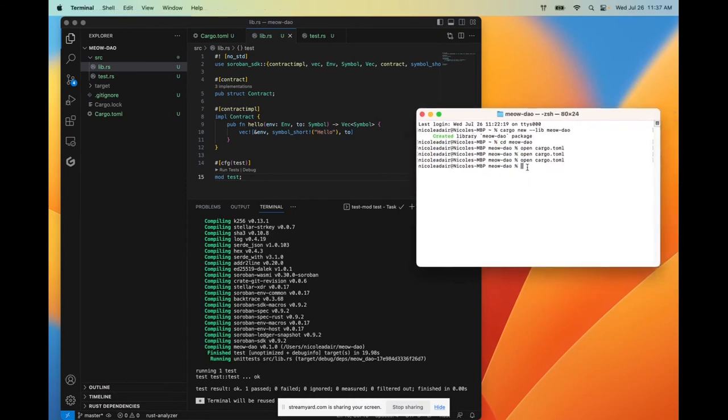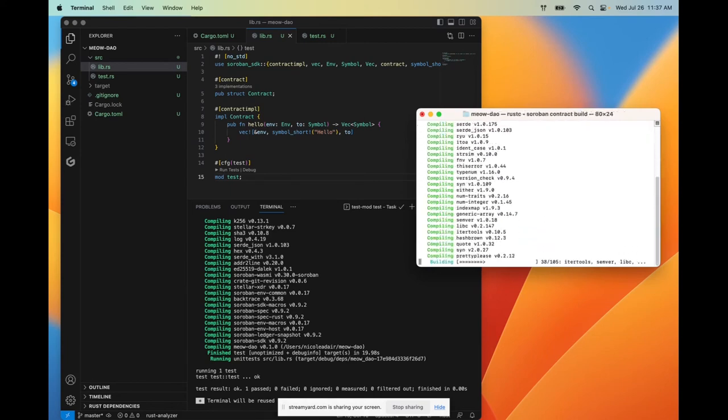And we're going to build our contract. And we're going to do this with the command soroban contract build.